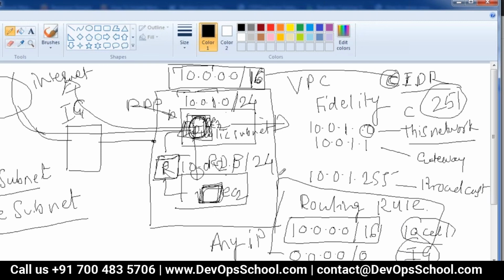But suppose I have only the first rule, 10.0.0.0/16, and it says local, and this IG rule is not there, then that becomes a private subnet, because there is no rule saying how the traffic will come inside or go outside, and the IG path is not mentioned, right? So that subnet will become a private subnet.